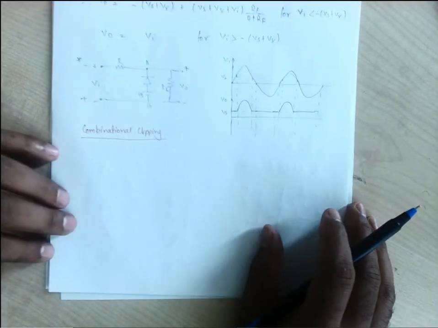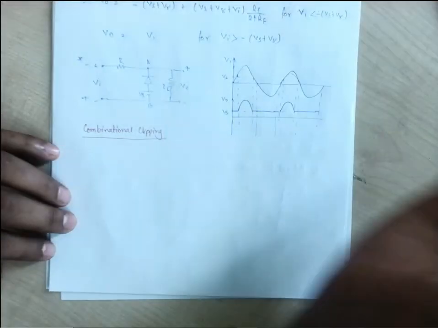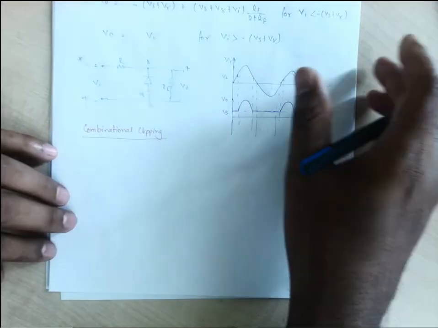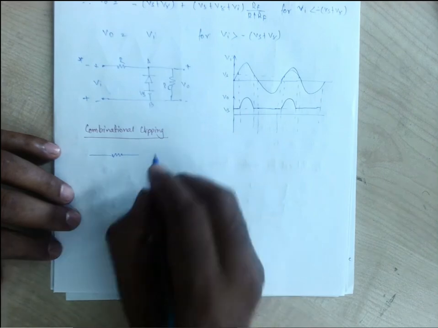So one diode will take the positive clipping as well as the negative clipping. The two diodes will come for the combinational clipping, the ideal circuit which we will take for an equal amount of clipping on both sides.